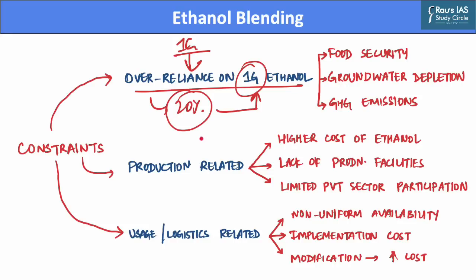Whereas second generation ethanol or 2G ethanol, which is made from crop waste and residues, is unlikely to contribute much in achieving this target of ethanol blending. And this brings several implications for the government. The first implication is that it risks food security. Currently, this 1G ethanol is produced from surplus food production in the country, whereas India's crop yield has already stagnated.